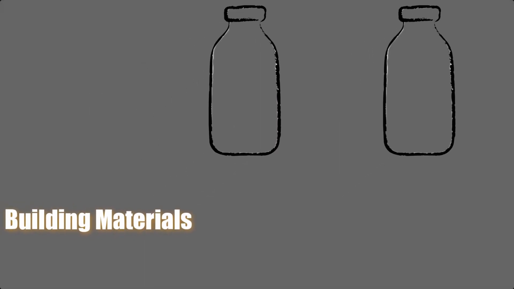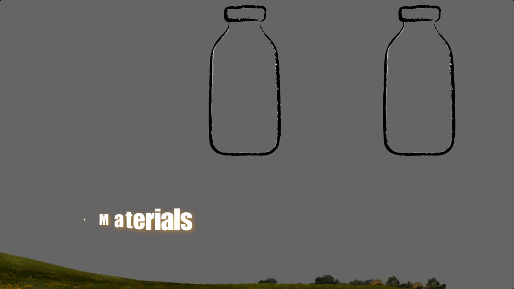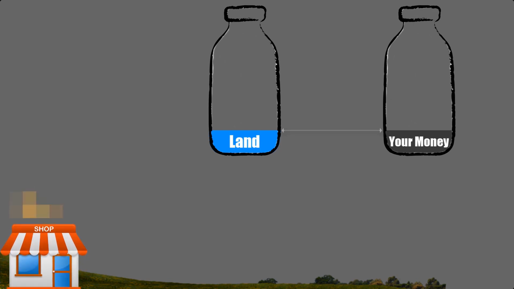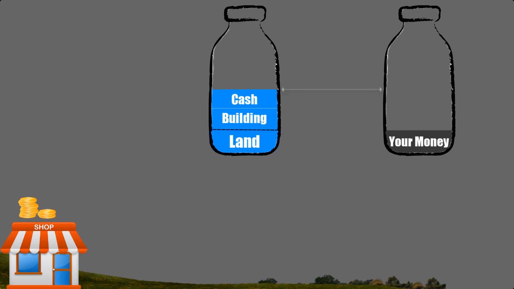Then, we gave an example where you start a shop for building materials and provide your own land. Since this is your own land, the source of this asset is equity and it increases. Then, your friend Mr. Melvin becomes your partner and builds a shop and provides some cash. Since Mr. Melvin became a partner, it means he became an owner just like you. So the source of additional increase in assets is still equity.